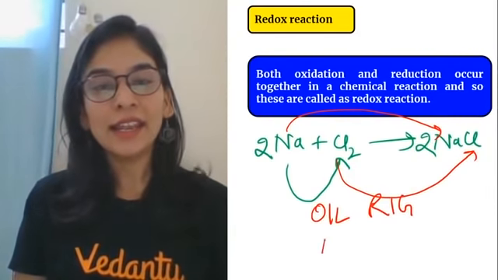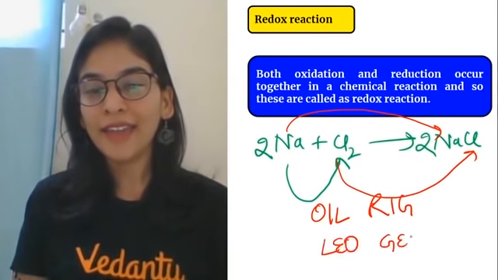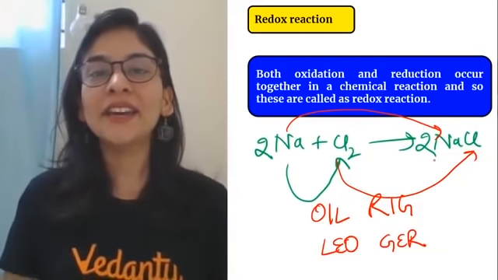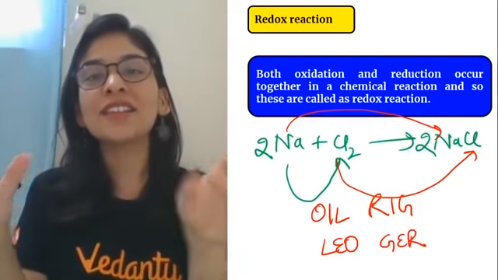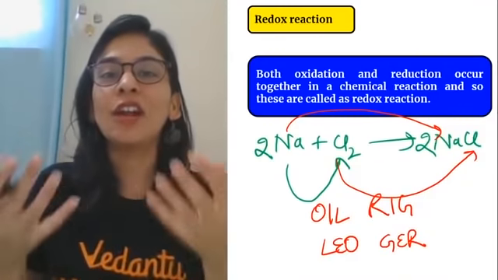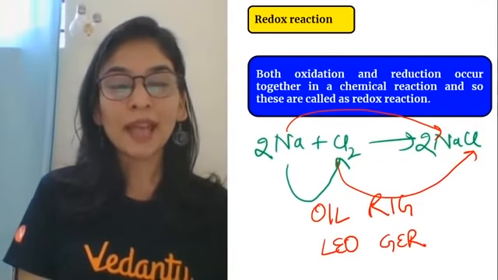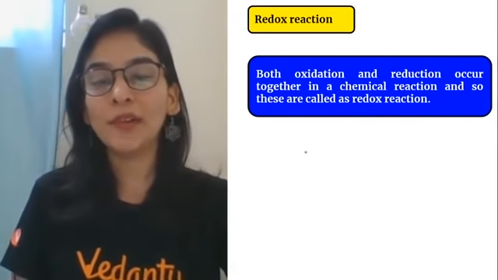I can write LEO goes GER. In this way, I can understand one substance is losing and other is gaining, that is oxidation and reduction takes place simultaneously, called as redox reaction. ठीक है? Redox reaction. I have given you some example. Now I'm giving you more example.